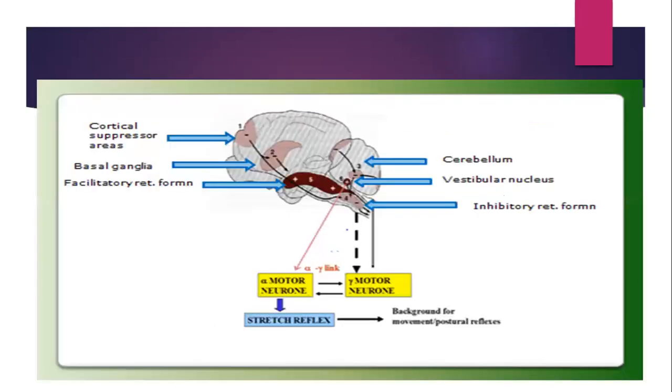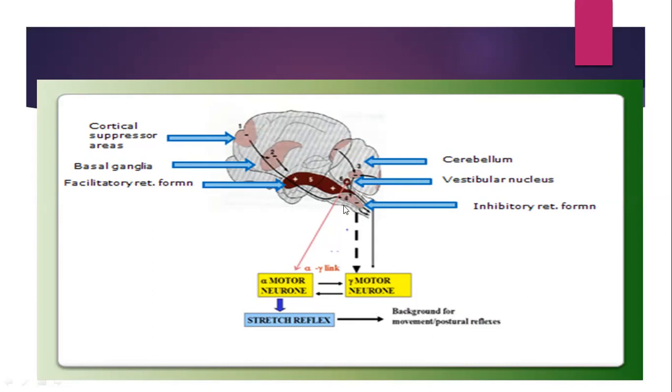So in this particular figure, it can be revised again. For maintaining either the movement or the posture, you require the stretch reflex. And for stretch reflex, you have two controls. One is at the level of the spinal cord and one is supraspinal, so above the spinal cord. The spinal cord will be working through the muscle spindle, that is via the alpha motor neuron fibers and gamma motor neuron fibers. So it will adjust the discharge of these two neurons, and then it will cause the activity of stretch reflex to be maintained, and it will automatically maintain the tone of muscle.